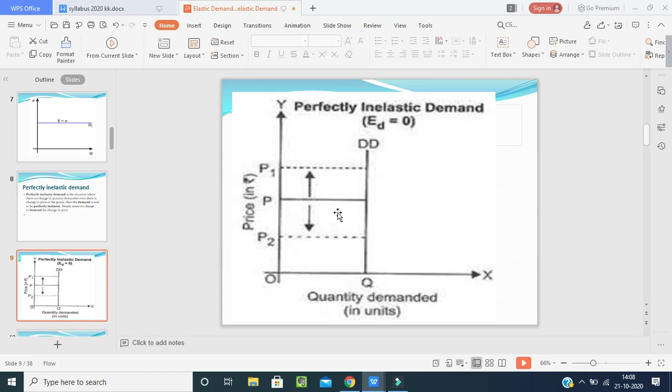See, if you look at the picture, it is totally vertical. Here P is price. When we increase the price, the demand will be the same. When we decrease the price, the demand will also be the same. So what is happening by this? This situation is known as perfectly inelastic demand.